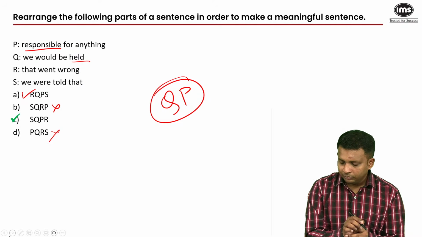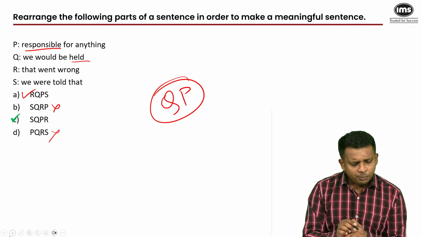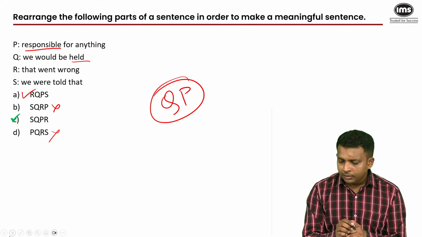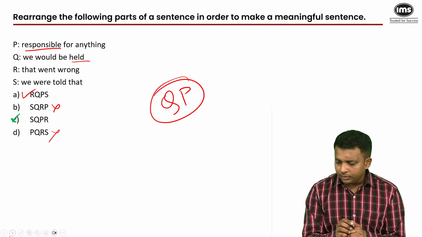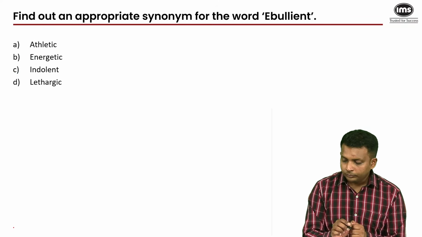It's B, SQRP. We were told that we would be held, that went wrong, responsible for anything. It's not B, it is C. Next.